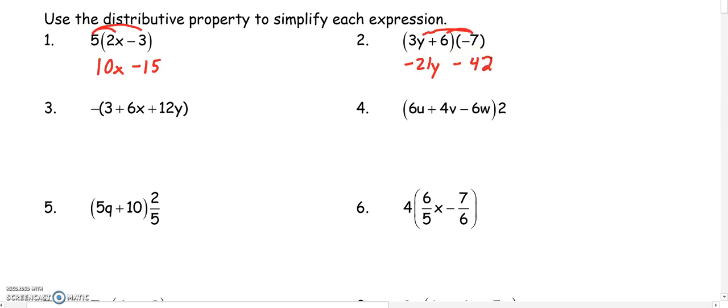In number 3, it looks like there's nothing outside the parentheses, but there is this negative sign. Remember, if there's a negative sign, it's like having a negative 1. So we're going to distribute the negative 1 to each term. When you distribute a negative 1, all you're doing is changing the signs. So everything in parentheses was positive, now everything becomes negative.